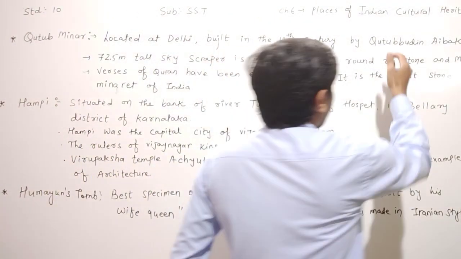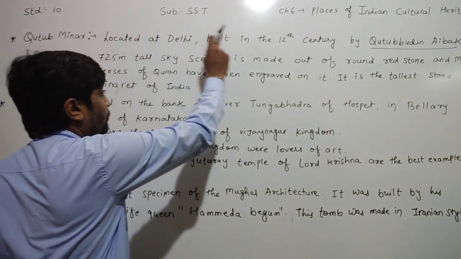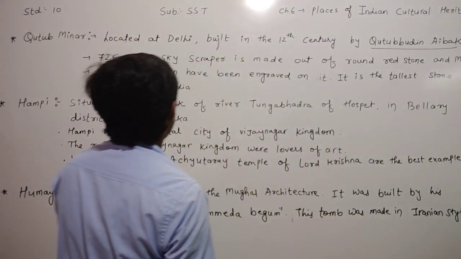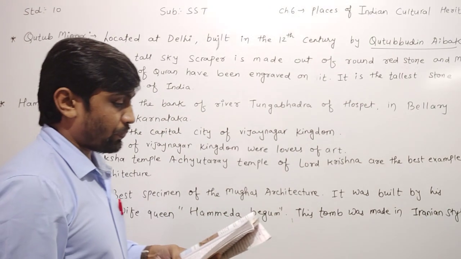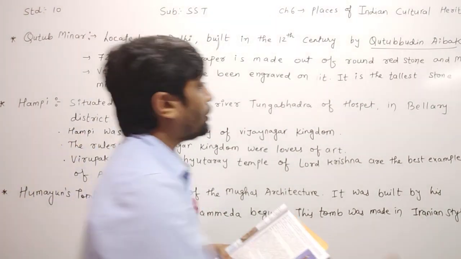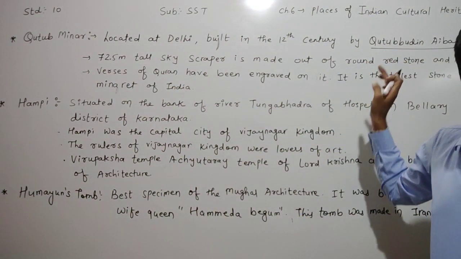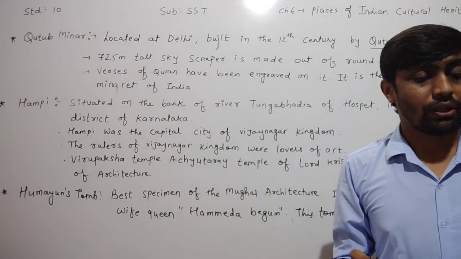This is the most important question. Remember and be careful: the Qutub Minar was built by Qutubuddin Aibak. Now, who was the founder of the Ghulam dynasty? Qutubuddin Aibak was the founder of which dynasty? Qutubuddin Aibak was the founder of the Ghulam dynasty.